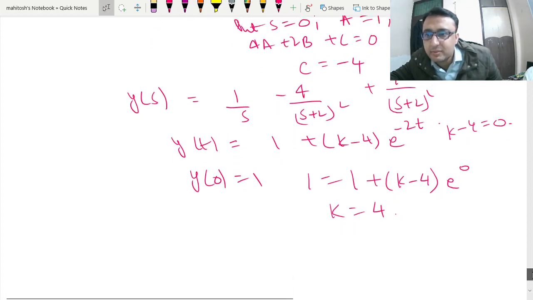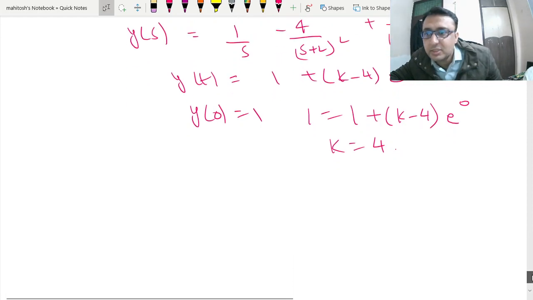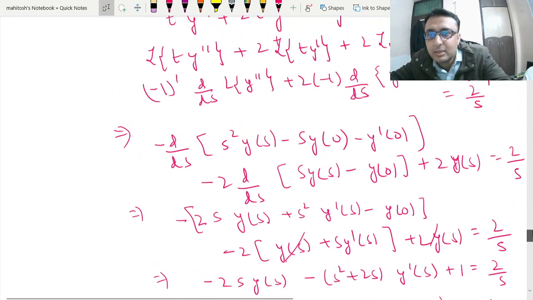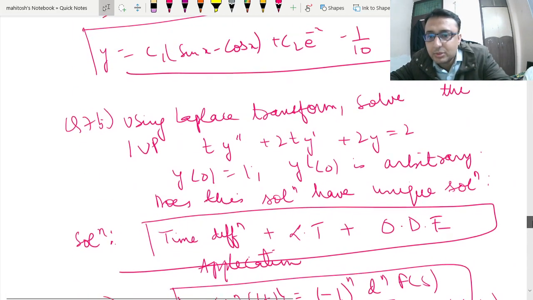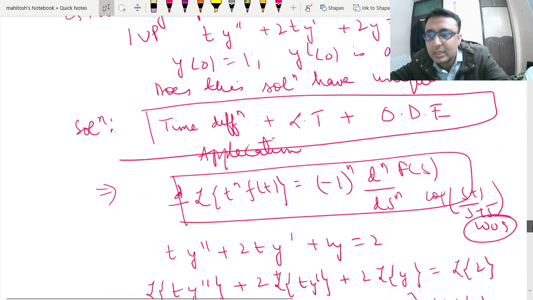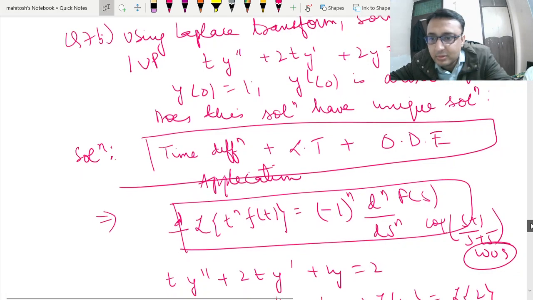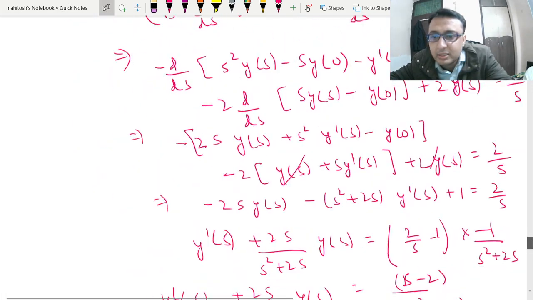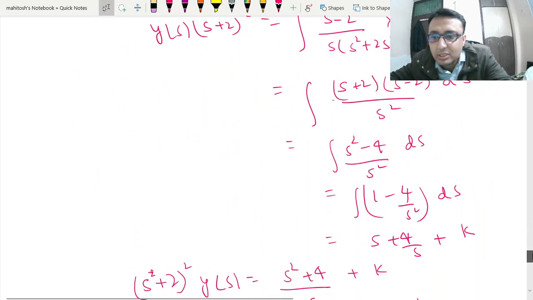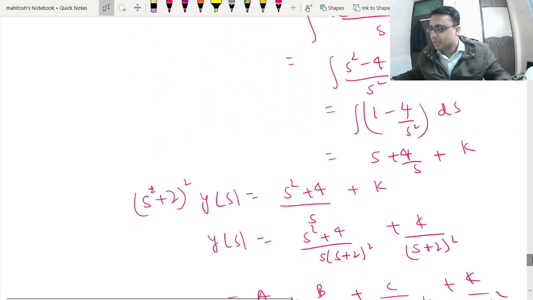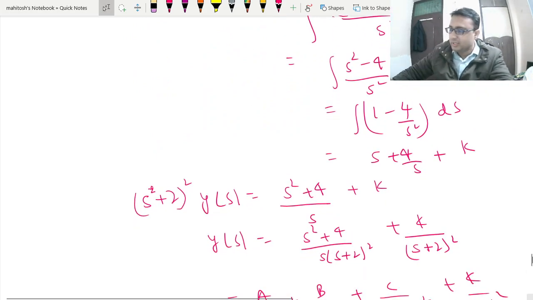So will we have a unique solution? The other part is given as y dash of 0. So we can see over here that we need the other part also. So for this solution, y of 0 is equal to 1 and y dash of 0 is arbitrary. So this question is an application of linear differential equations and other things as well.